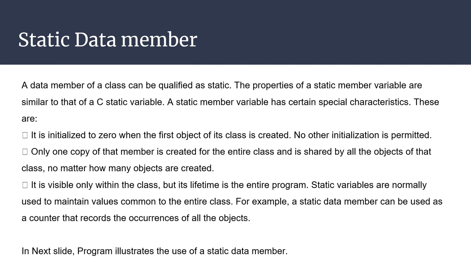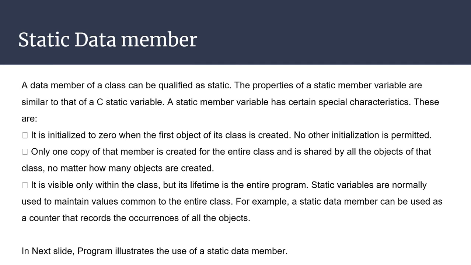Third, it is visible only within the class, but its lifetime is the entire program. It means that if we declare a variable within a function or within a class, then it will be accessible only within that class. But the storage allocated for that static variable will last till the program end.